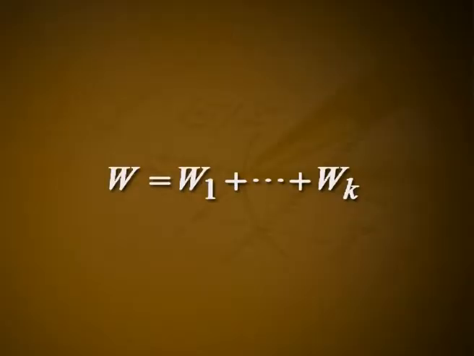Bk is an ordered basis for W. Proof: the space W equal to W1 plus etc. plus Wk is the subspace spanned by all of the characteristic vectors of T.